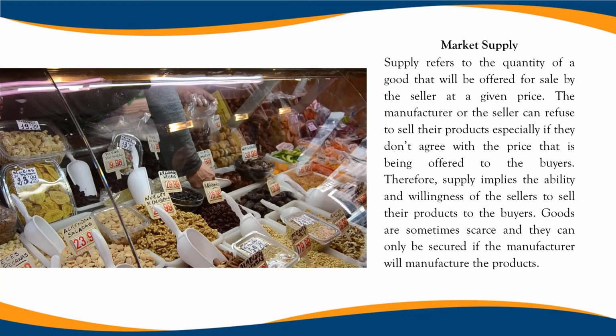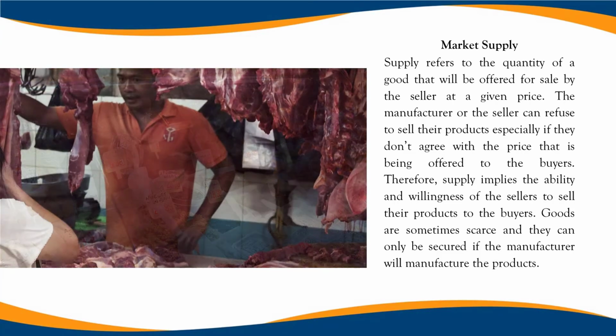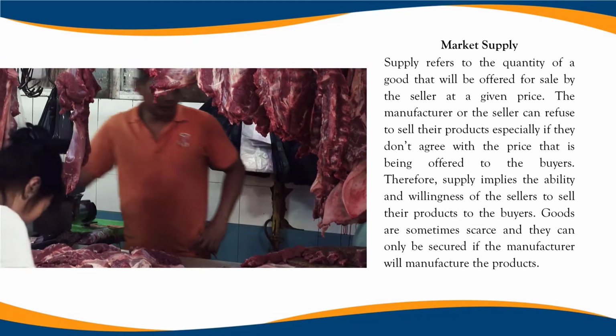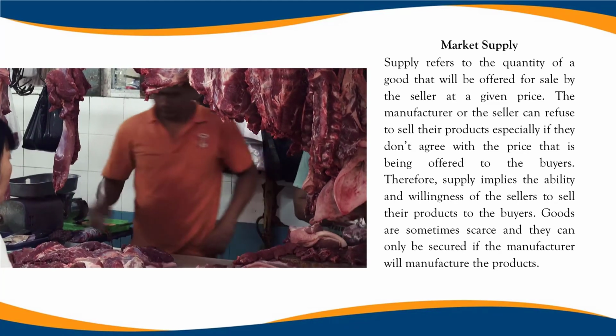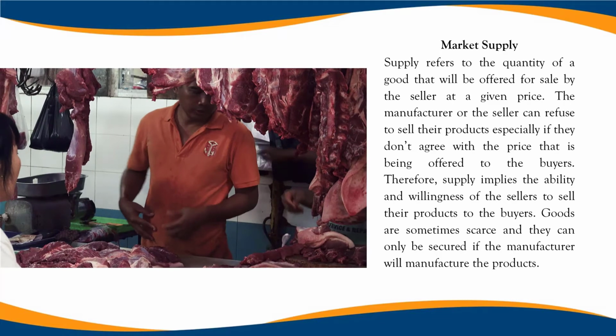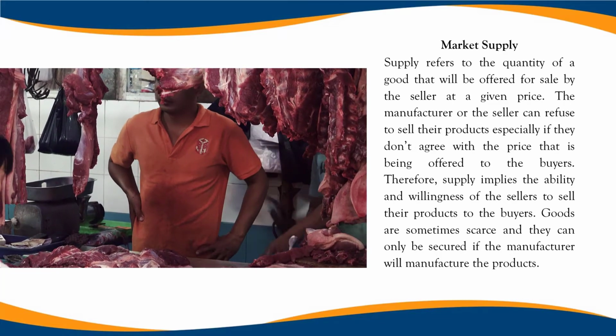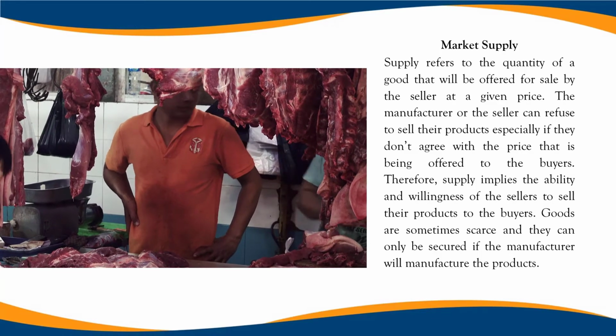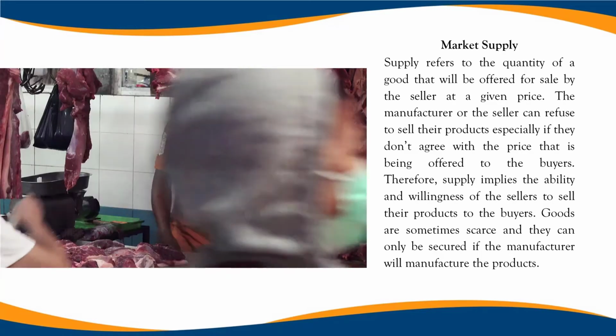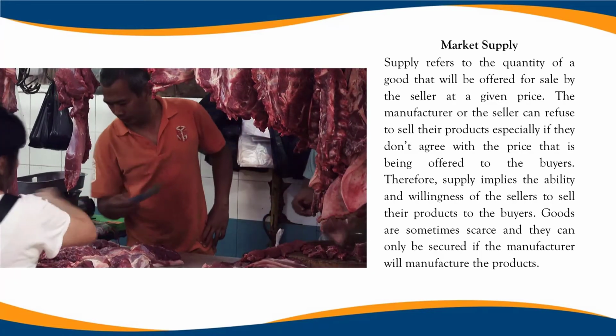Goods are sometimes scarce, and they can only be secured if the manufacturer will manufacture the products. In this way, manufacturers will be persuaded to exert more effort by manufacturing the goods so that they can supply goods to satisfy wants. The quantity of goods that will be offered for sale depends upon the price that manufacturers can get for their finished products.